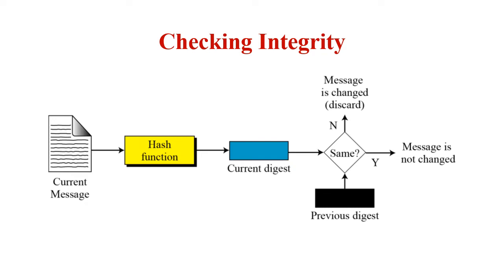You compare both message digests. If both are the same, the integrity of the message is preserved and the message is accepted. If they are not the same, the message is modified and its integrity is compromised, so the message would be rejected.